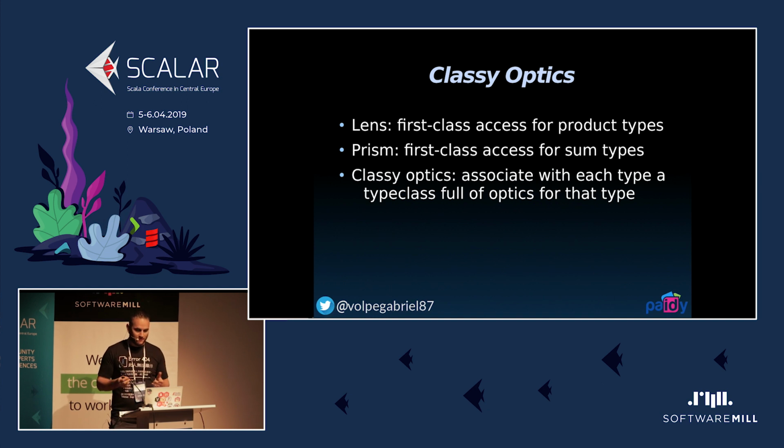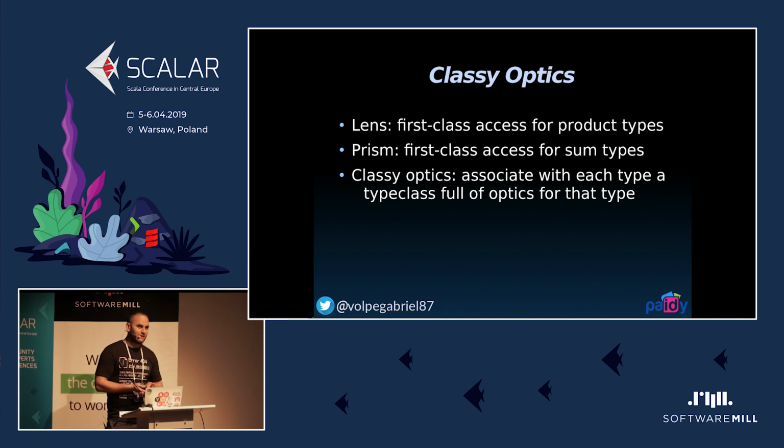And then the powerful thing about using lenses is you can compose lenses with other lenses, also with prisms, and just reuse them in different applications. So it's basically a first-class access for product types. A case class is basically a product type. Prisms are very similar, but they operate on sum types or co-product types.